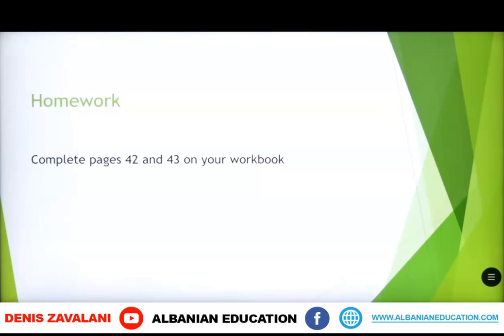Homework. When you go home, please try to complete pages 42 and 43 in your workbook.